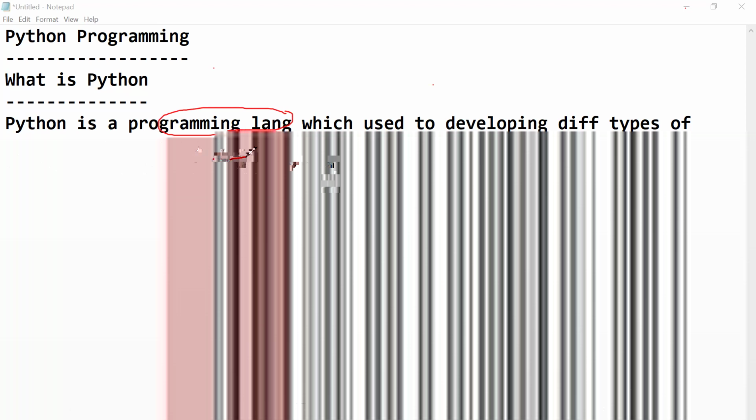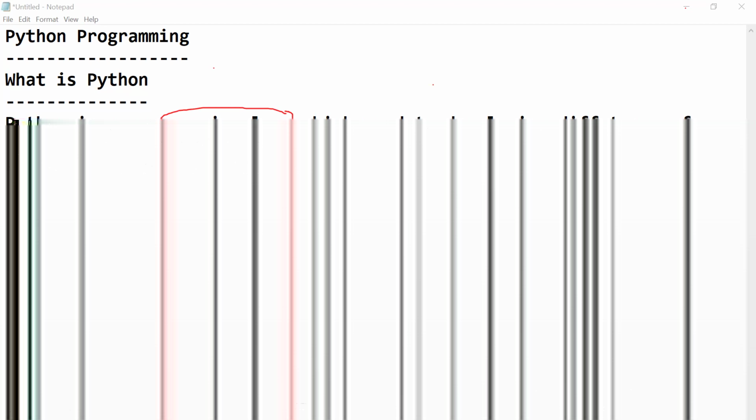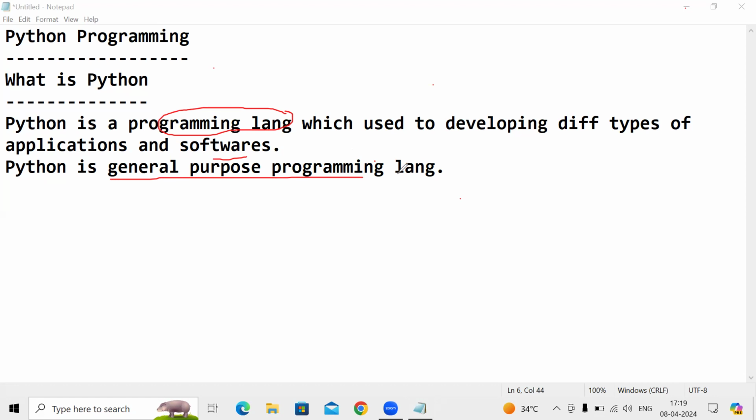You can use this language to develop any kind of software. We can run it on any operating system. It is not restricted to PC, not restricted to Mac OS, not restricted to Linux. We can run it anywhere, and it is a general purpose programming language suitable for any type of software. I hope you understand what a general purpose programming language is.